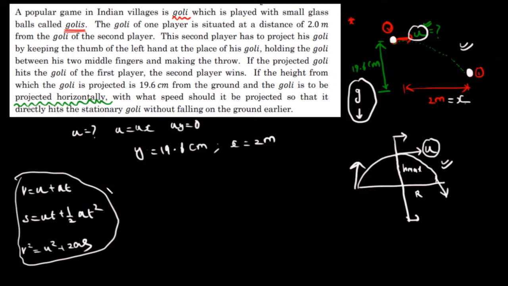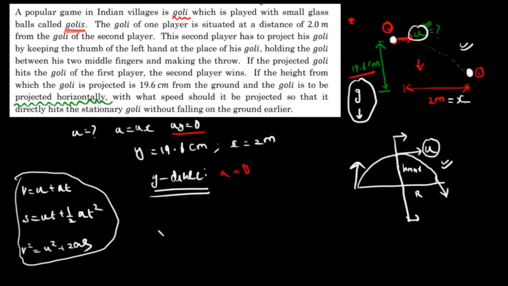Now if I use it for y direction, what are the things I have in y direction? We already know velocity is 0. Acceleration was g, but minus g because it is acting downwards, so it is minus g. And I'm sorry, it is plus g only. It is acting downward, and the motion is also downward, right? It is like a falling case, a descent case. In case of descent, acceleration will be plus g only. I'm very sorry.